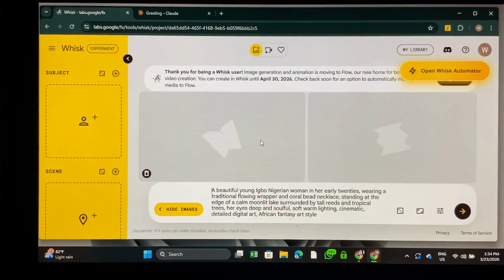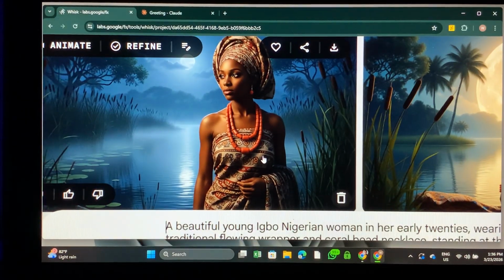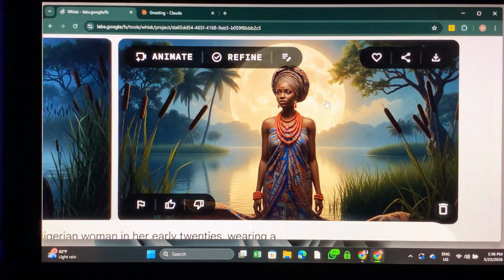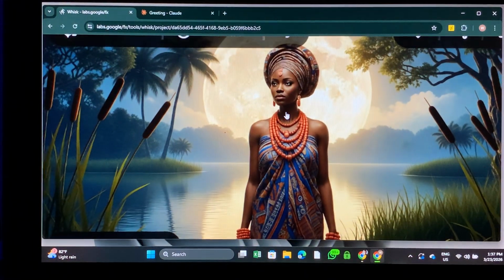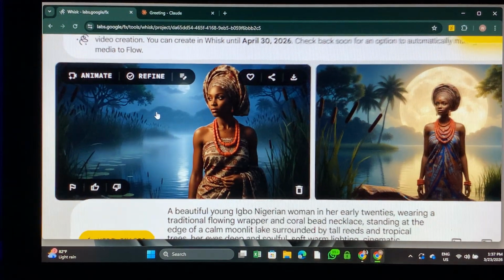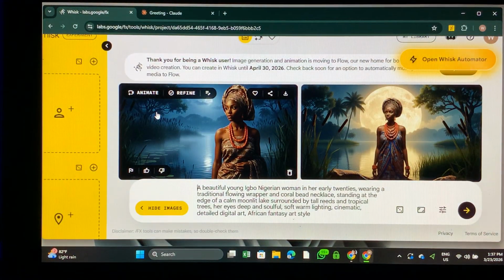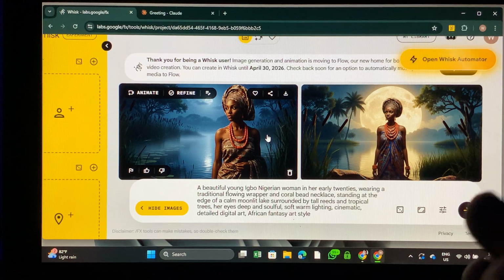So this is what AI gave to us here, and we are going to check each one. Let's see which one. If you are not satisfied with the look and all that, you can readjust your prompt. But I think I'm going to go for this one just for the sake of this.